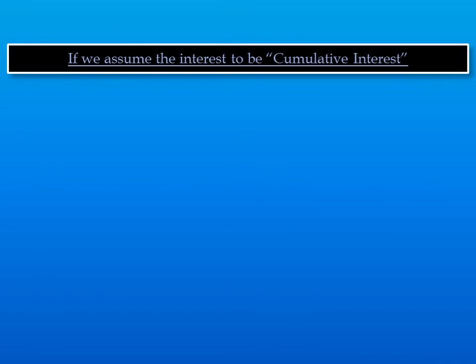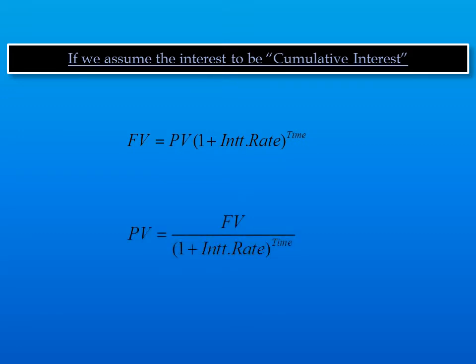So far we have assumed that interest which accrues is simple interest. If we assume that interest is compound interest, that means at the end of every year or period interest is added to the principal and new interest is charged on the cumulative value. The formula of future value will be present value into 1 plus interest rate to the power time, or if I reverse it, present value is equal to future value divided by 1 plus interest rate to the power time.